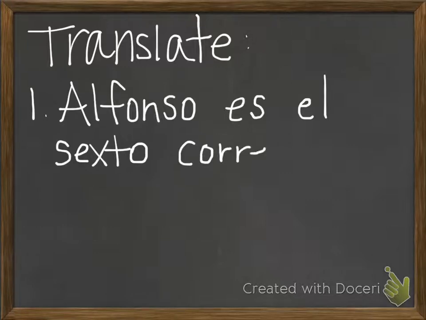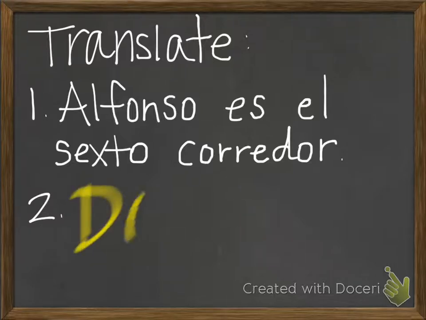So corre, remember to drop the R in correr, corredor. So, Alfonso es el sexto corredor. Número 2. Juanita is the 8th runner, okay? I would like you to actually try this one on your own, and we'll go over it in class.